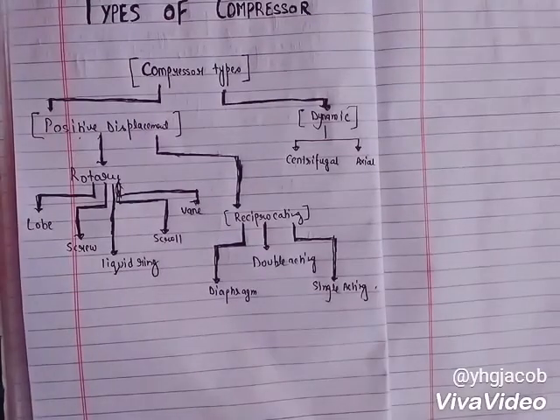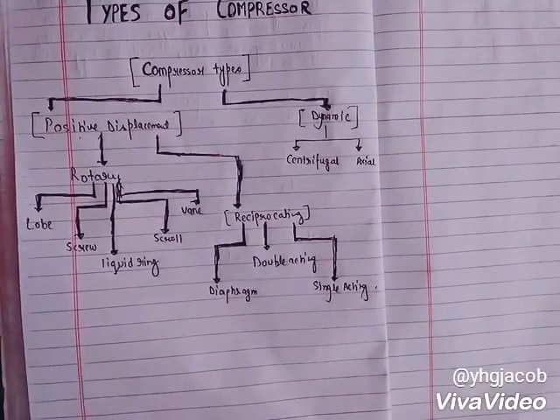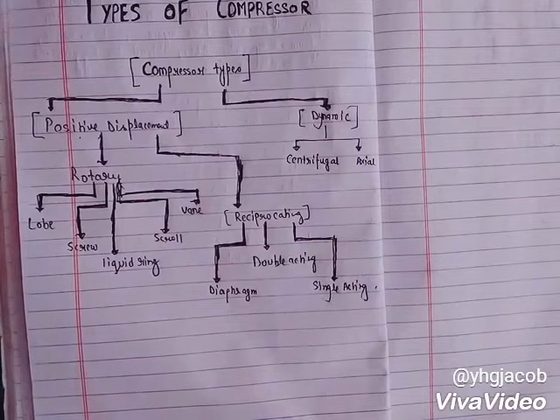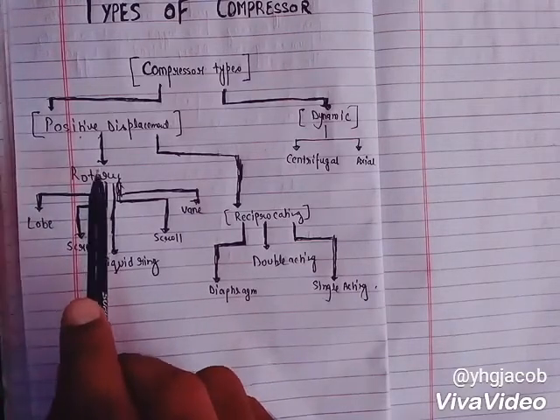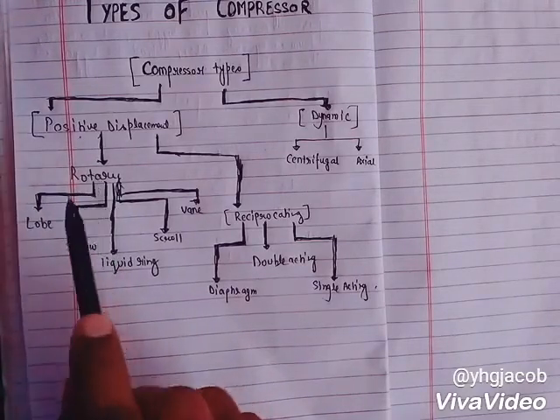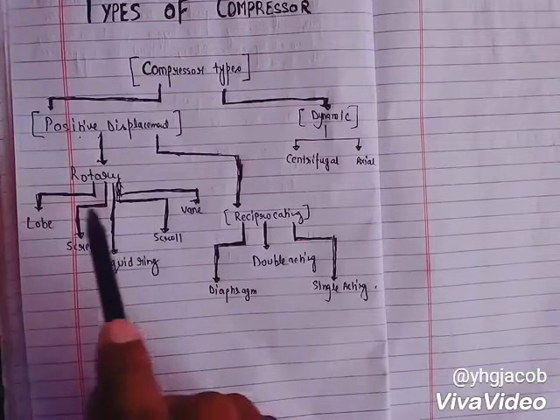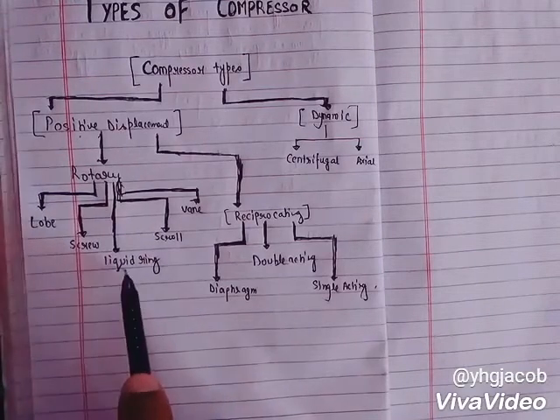Hello guys, today I'm going to talk about the types of compressors. Compressors are broadly divided into two types: positive displacement and dynamic displacement. Positive displacement is divided into rotary, and the rotary is subdivided into further groups: lobe, screw, liquid ring,